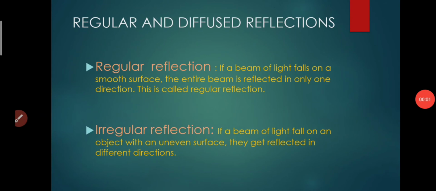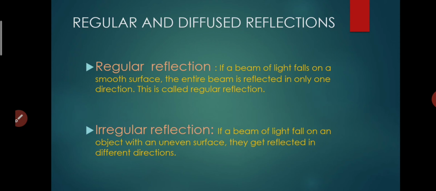Now, regular and diffused reflections, we have to know their definitions. First one is regular reflection. If a beam of light falls on a smooth surface, the entire beam is reflected in only one direction, in a parallel form.